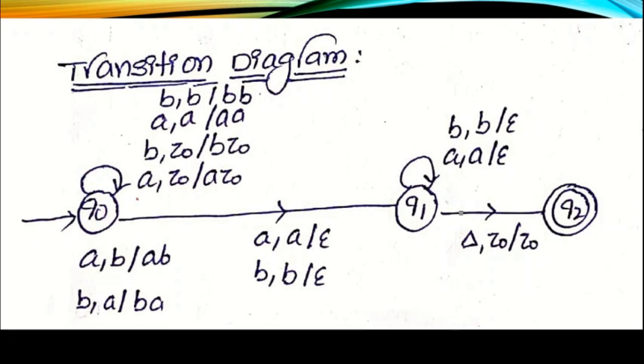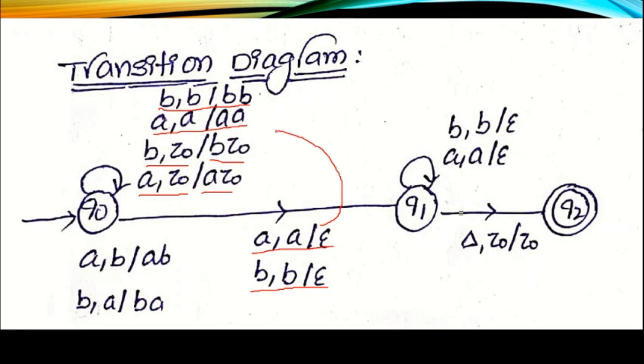From the initial state, input is A, top of the stack is Z0, perform the push operation. Input is B, top of the stack is Z0, then perform the push operation. Input is A, top of the stack is A, then also perform the push operation. Input is B, top of the stack is B, then perform the push operation. In the same way, input is A, top of the stack is A, then perform the pop operation. Input is B, top of the stack is B, then perform the pop operation.